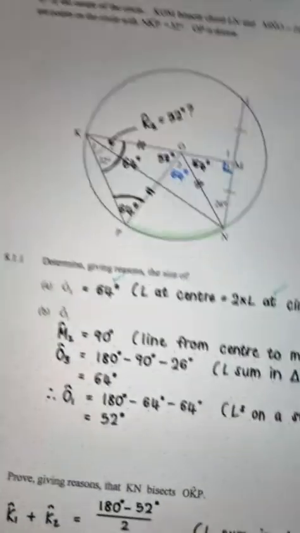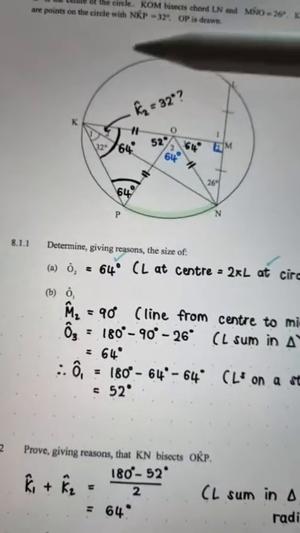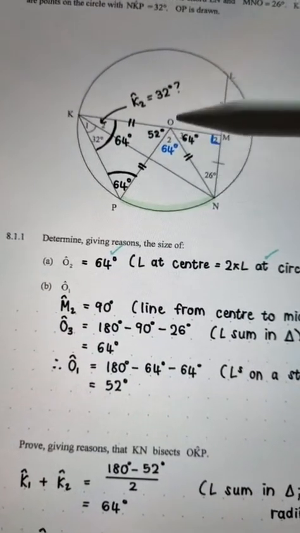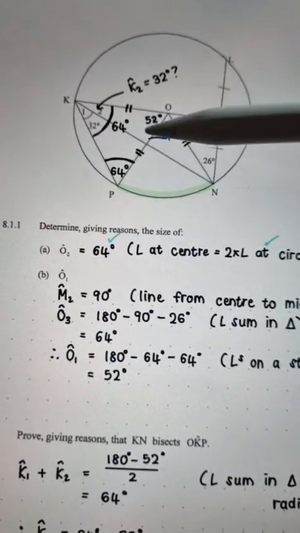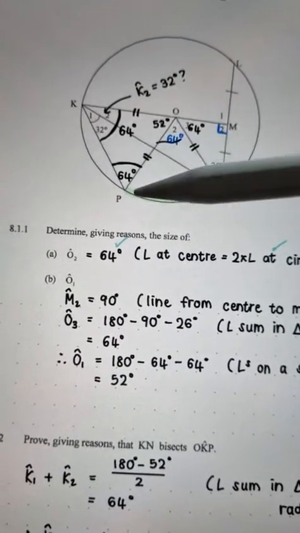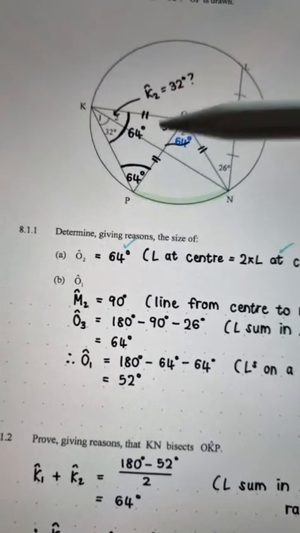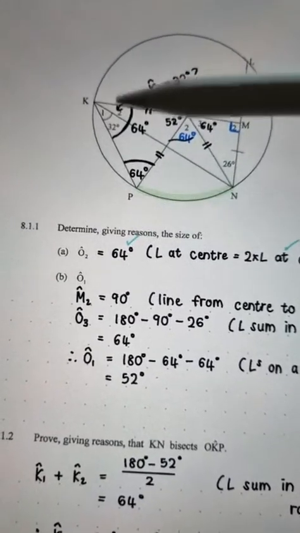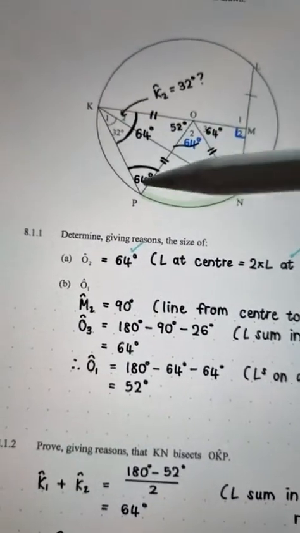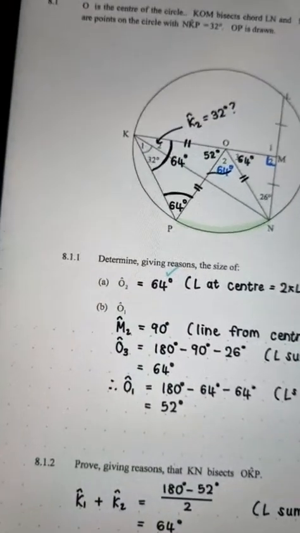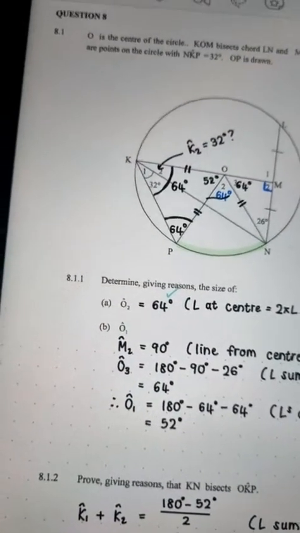Why did I divide by 2? Because when I was finding this, I had this 52-degree angle, right? When I divided by 2 is when I was finding that angle K. All right, so when I do 180 minus 52, I'm finding both of these angles together, but since they're equal to each other, I can divide by 2.